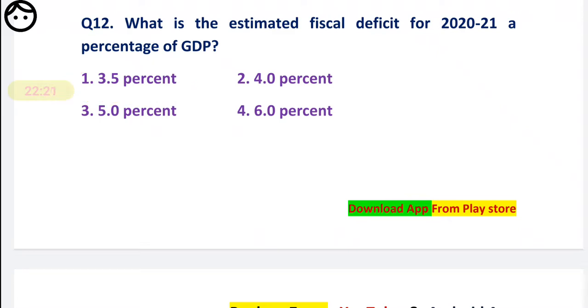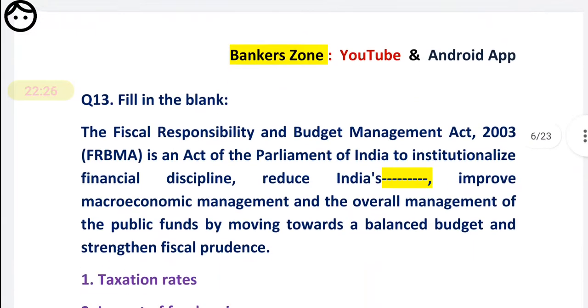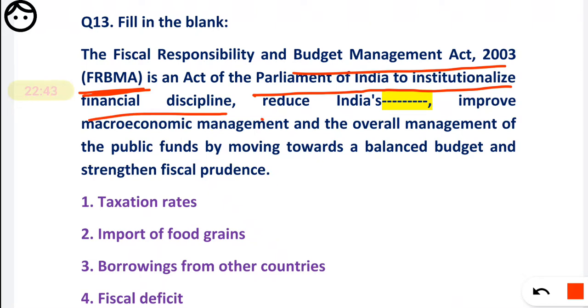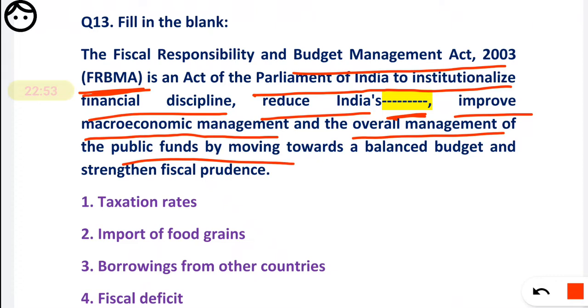Okay, now based on that, there is also one more question, we will also discuss that. Question number 13. The Fiscal Responsibility and Budget Management Act, that is also called the FRBM Act. That is the Act of the Parliament of India to institutionalize financial discipline, reduce India's fiscal deficit, improve macroeconomic management and overall management of public funds by moving towards a balanced budget, and strengthen fiscal prudence.